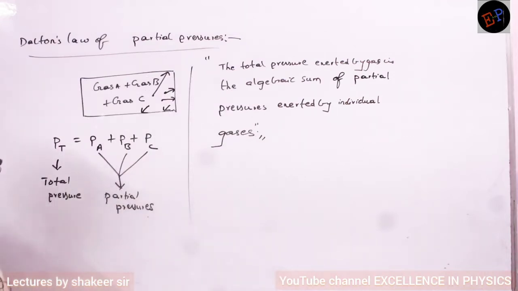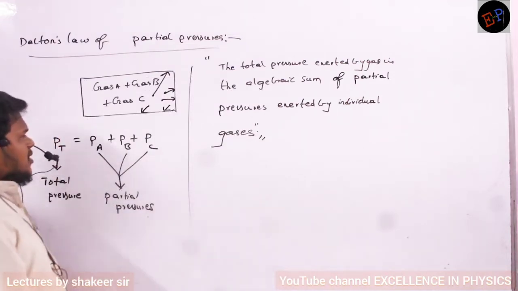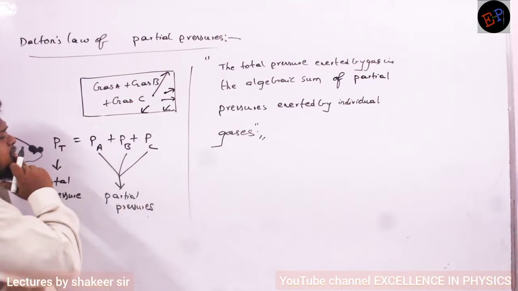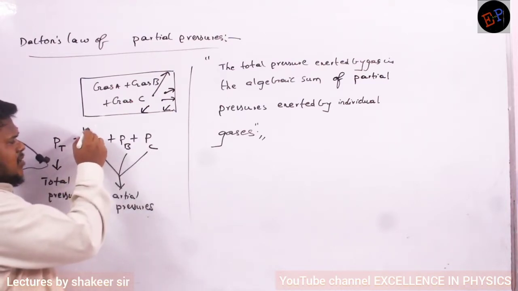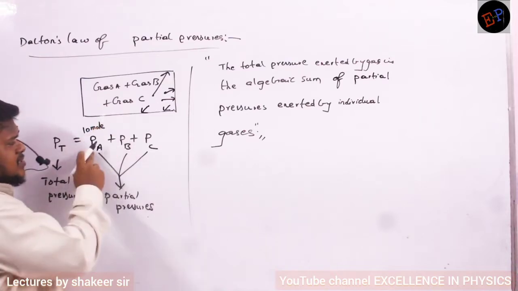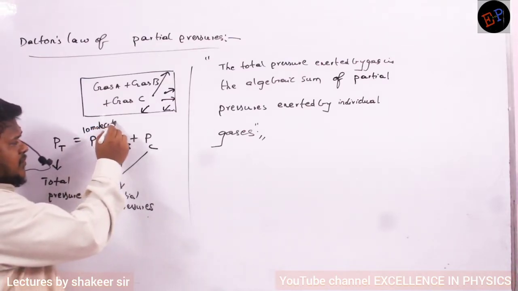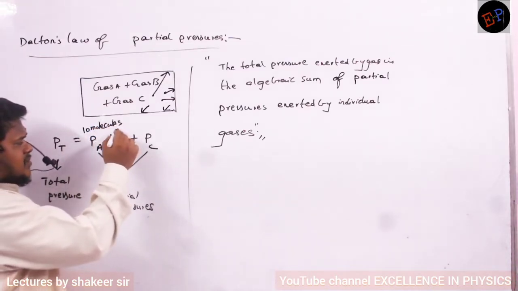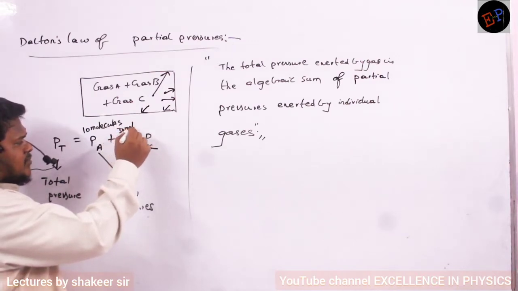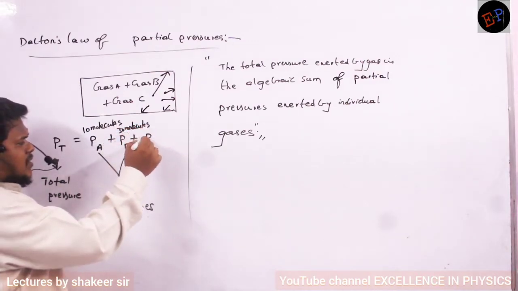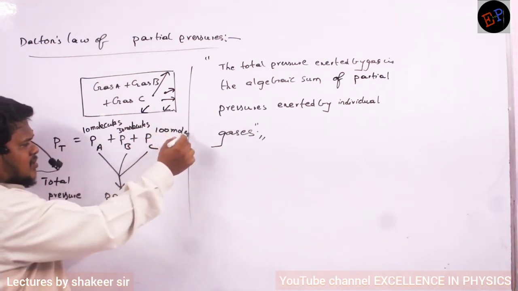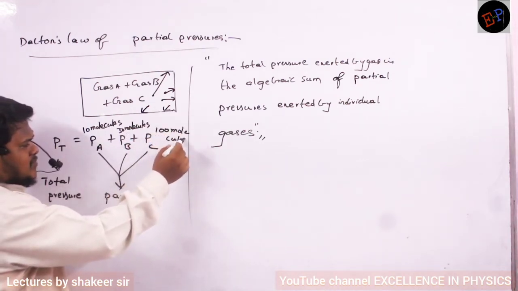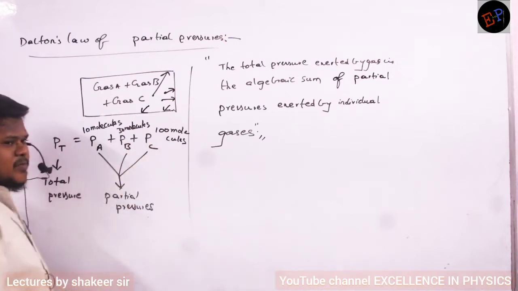Okay. So listen, here one point I can understand is that, listen very carefully, if first gas is having 10 molecules, second gas is having 30 molecules in the same container, and third gas is containing 100 molecules. Then which gas will exert more pressure on the container?